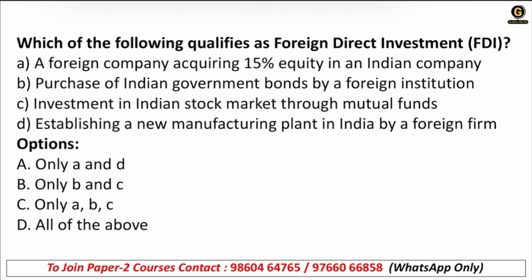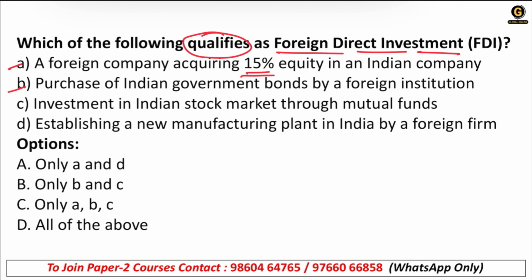All right, so this is the first question on your screen. Which of the following qualifies as a foreign direct investment? We have four options, and one, two, three, or maybe all of them may be stating that this is FDI. A, a foreign company acquiring 15% equity in an Indian company.